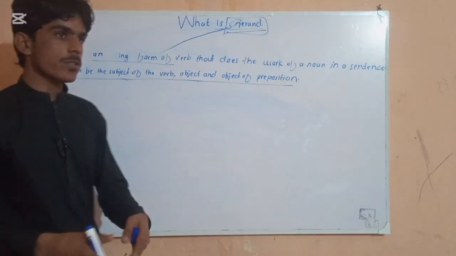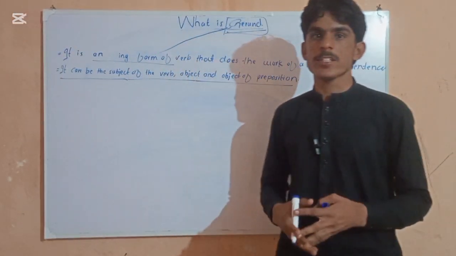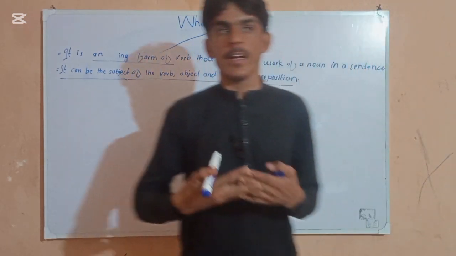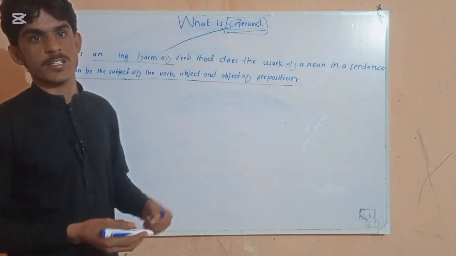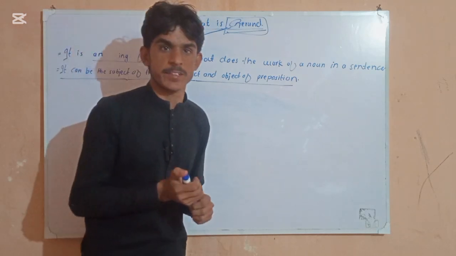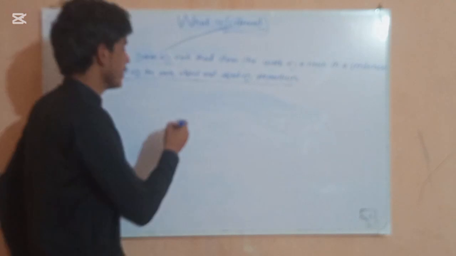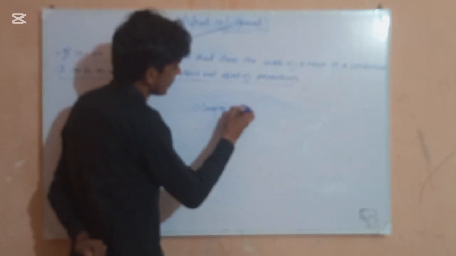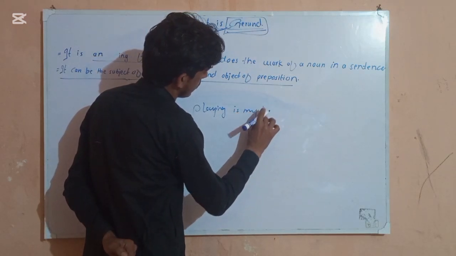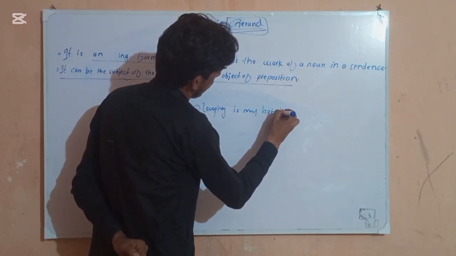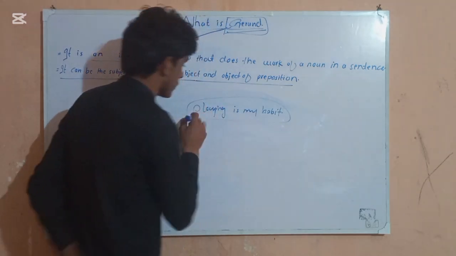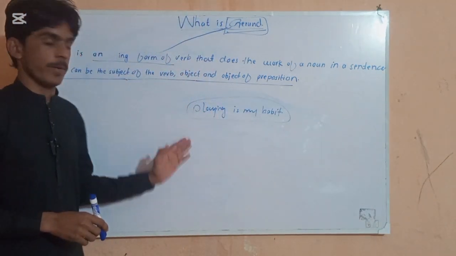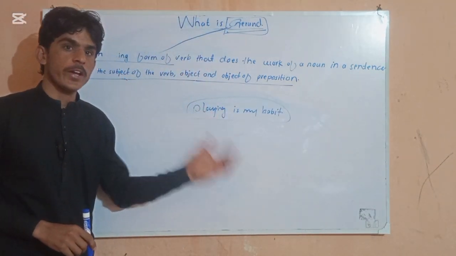Gerund simply means the ing form of the verb. Mostly students become confused about how it can be our subject, how it can do the work of a subject and an object in a sentence. So let's see how it can be. For example, if I write a sentence here, playing is my habit. Playing is my habit. Here, this is the ing form of the verb. This is the main verb, now in ing form.